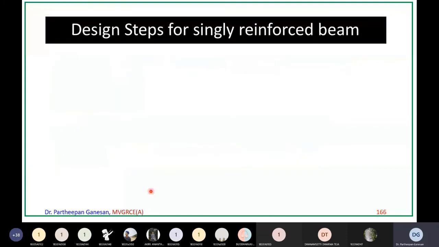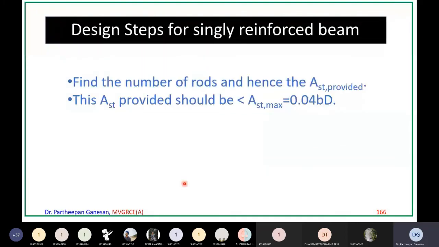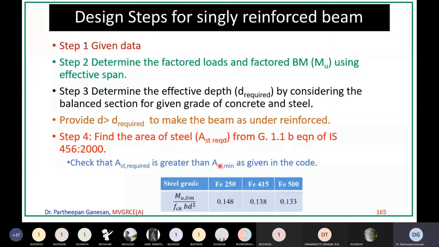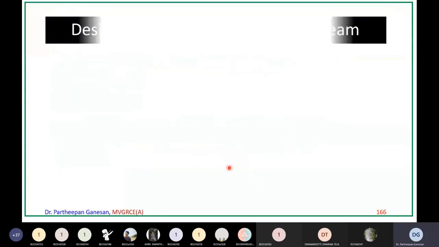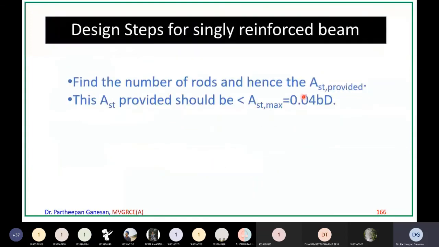Now the next step is to find the number of rods and hence the AST provided. AST provided should be less than AST max. So whatever reinforcement area you are designing in the previous step, AST required, that should be greater than AST minimum and that should be less than AST max. This check you have to make.